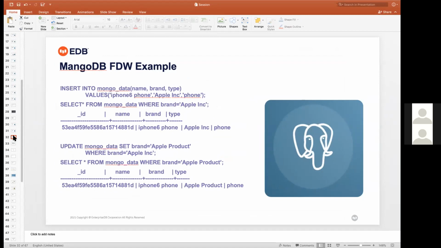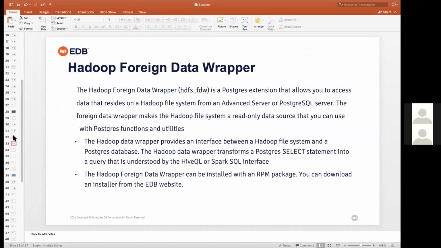And then I have the Hadoop foreign data wrapper. We know that Hadoop means the HDFS file system and distributed data processing. If you have a Hadoop data environment, PostgreSQL gives the Hadoop foreign data wrapper extension that allows you to access the data which resides on the Hadoop file system.